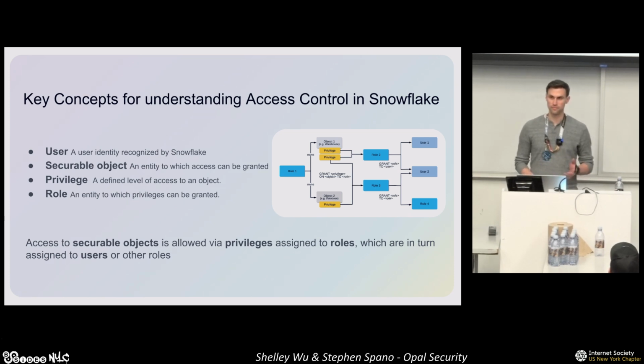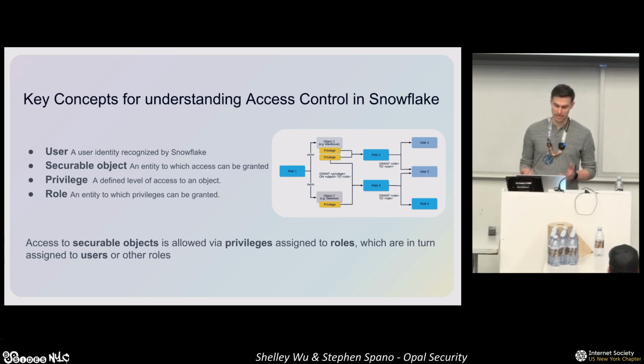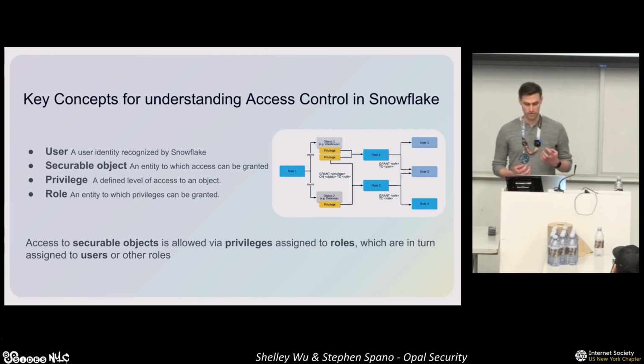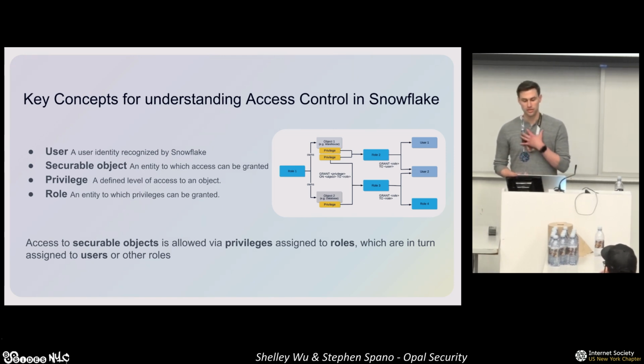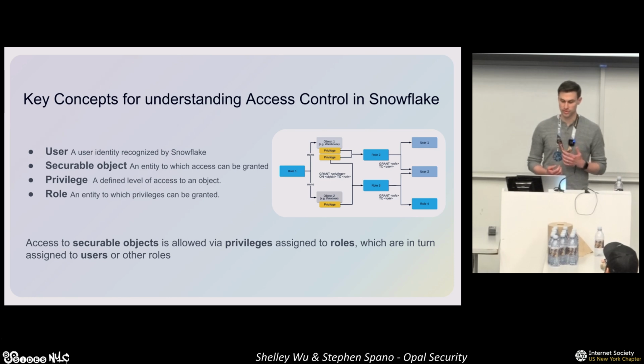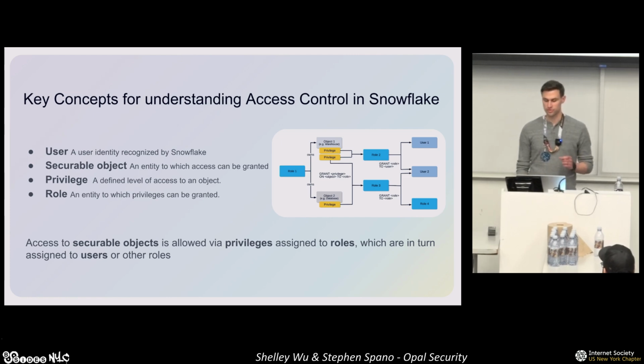So what is a role? There are multiple kinds of roles, but I'm going to talk about custom roles as that's what makes Snowflake's access model so flexible. Essentially, they're a collection of privileges which give users granted the role the ability to perform actions on securable objects. So if my user is granted a role with select privileges on a table, I'd be able to query data from that table. What makes roles so powerful is that they are composable and can be assigned to other roles to create a role hierarchy.